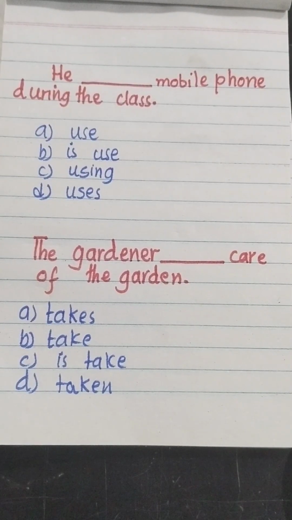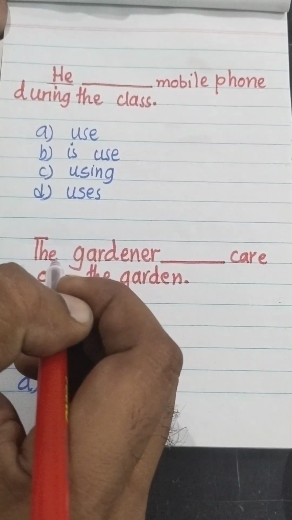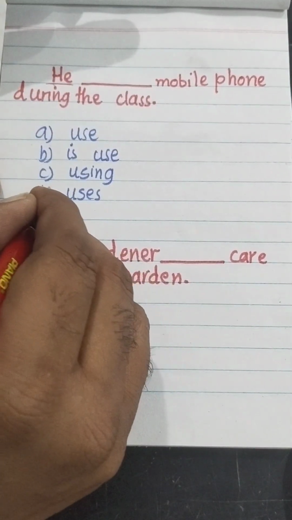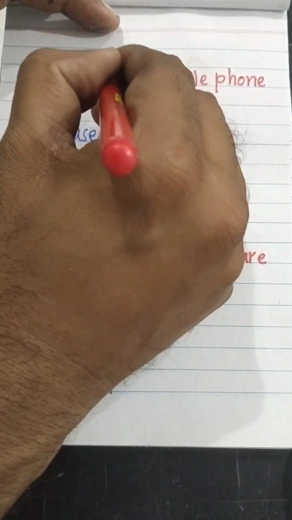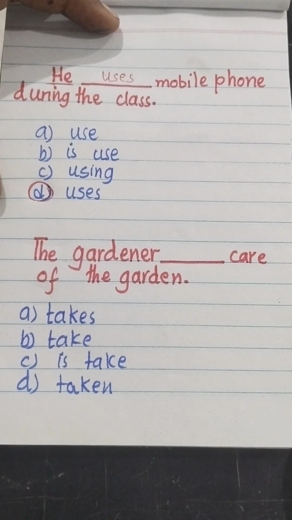He blank mobile phone during the class. Option A, use. Option B is use. Option C, using. Option D, uses. So when we have he, she, it or a singular noun as a subject, we add s with the verb. So right option is uses. He uses mobile phone during the class.